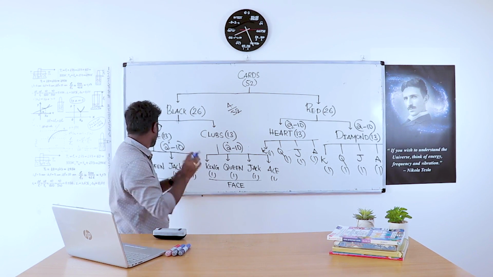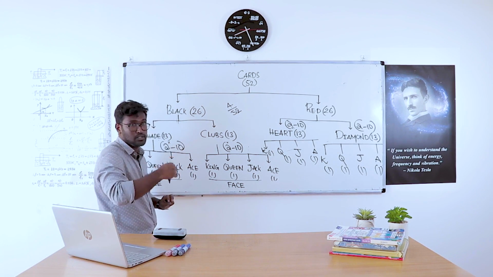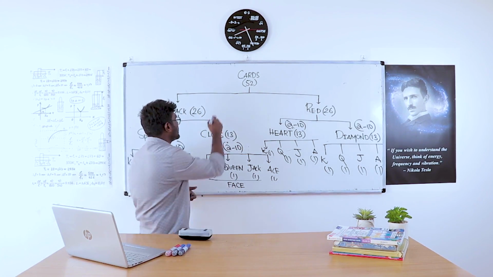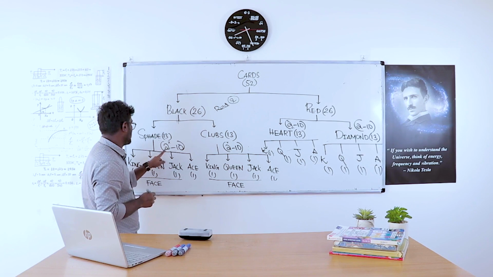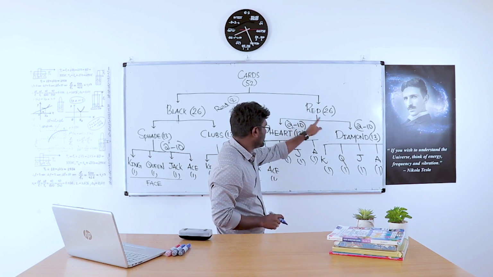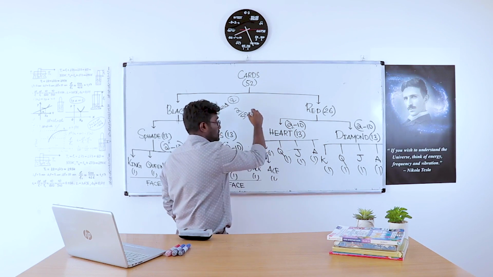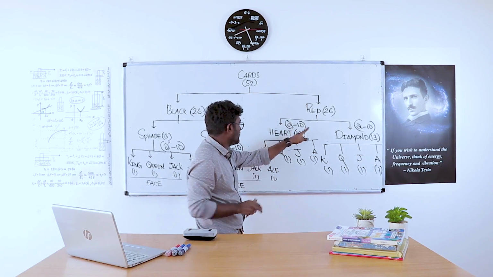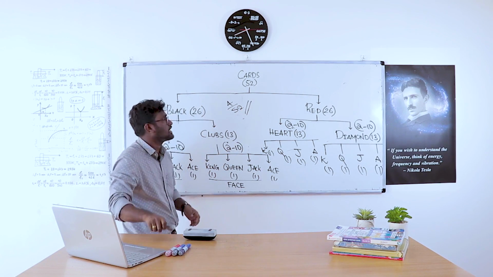Probability of getting red 2s. That means the probability of getting a card such that it is a red 2. Here 1, 2 is there, that is black. Here 1, 2 is there, that is red. Here also 1, 2 is there, that is red. So the probability of getting a red 2 is 2 by 52. Probability of getting a 2 is 1, 2, 3, 4, 4 by 52. Like this, we can find all the probabilities regarding cards.